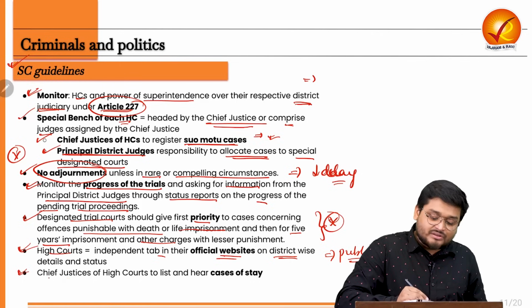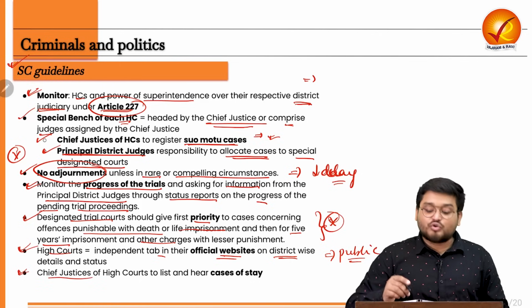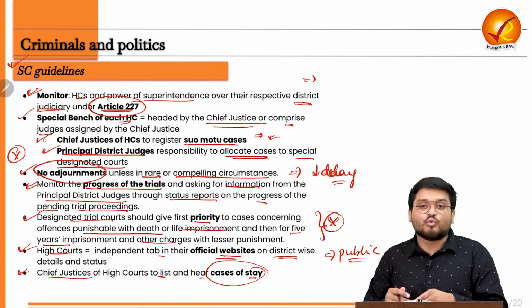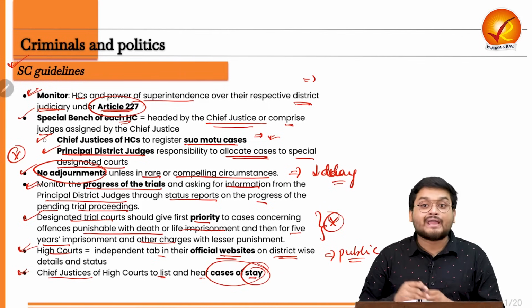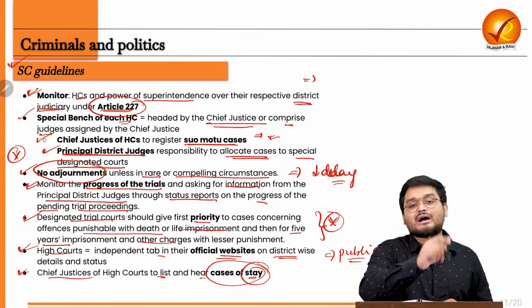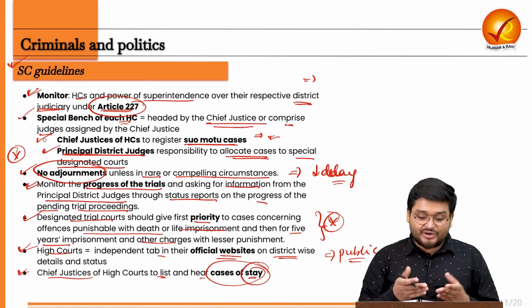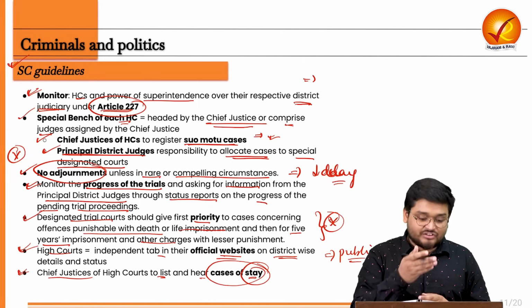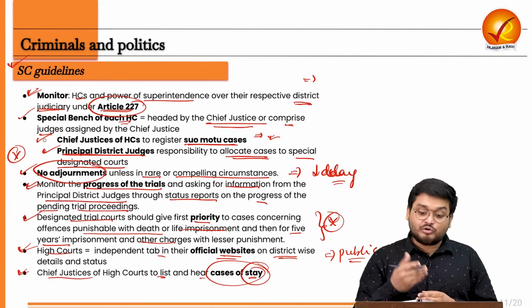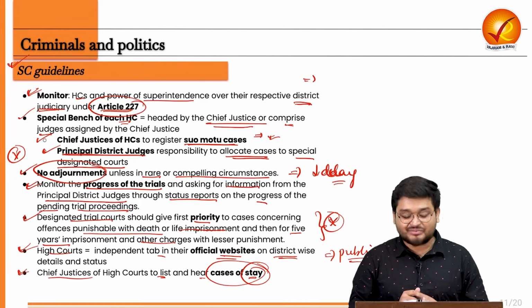And finally, the Chief Justice of the High Court should be able to list and hear cases in which a lower court had granted a stay on the conviction of some MPs. So it will be going directly to the high courts in this direction. It is a very welcome step, and I encourage you to pay proper attention to these guidelines to write good answers in your mains.